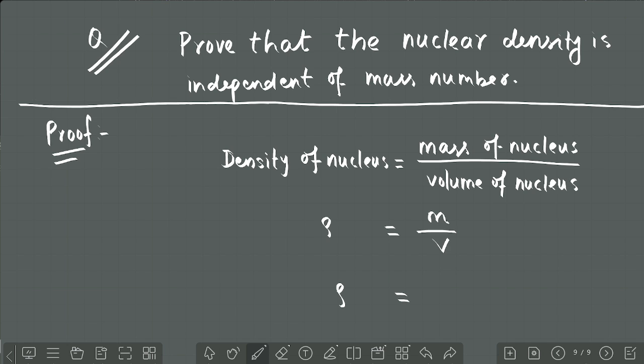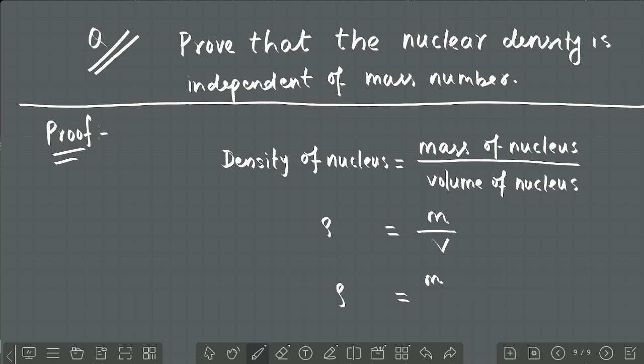how many number of nucleons are there? Number of nucleons in the nucleus, neutron and proton. Number of nucleons means that is mass number, mass number into mass of each nucleon. Now you consider actually neutron and proton mass is not same, but here you consider it nearly equal. Exactly, it is not same. Neutron is heavier than proton.